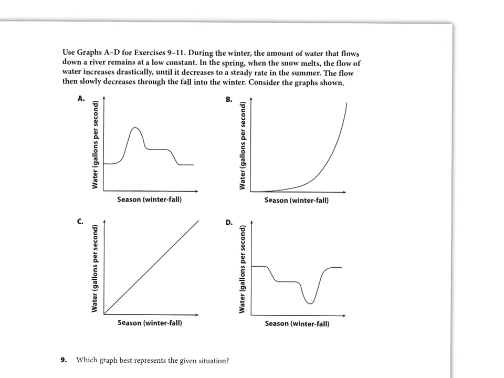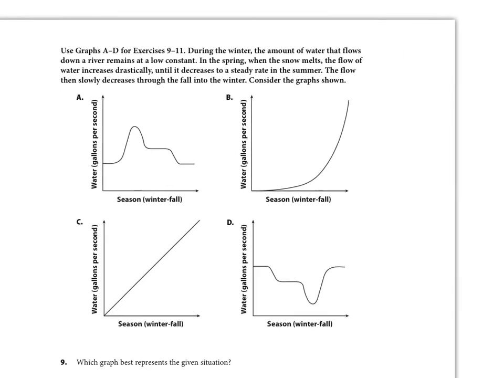It says, during the winter, the amount of water that flows down a river remains at a low constant. Okay, what's constant mean? Constant means it is not changing. So that's an important word. Constant, not changing, a low constant. In the spring, when the snow melts, the flow of water increases drastically. Well, that makes sense. If the snow melts, it turns to water. Everything is going to flow much more rapidly until it decreases to a steady, there's another important word, steady rate, which means it kind of stays the same. The flow then slowly decreases through the fall into the winter, so then it slows down.